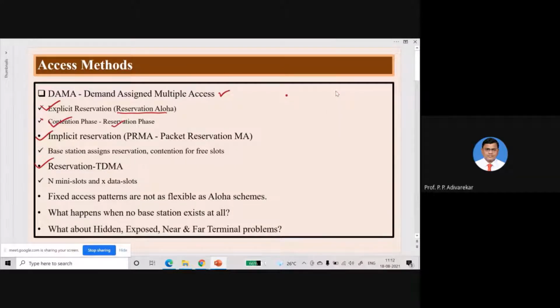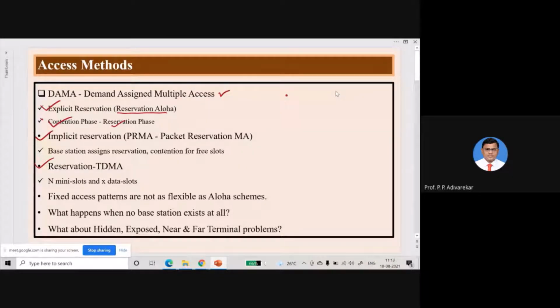But collision can be possible in contention. Suppose users are competing for reserving the time slot, and two users demand the same time slot at the same time for future data transmission.